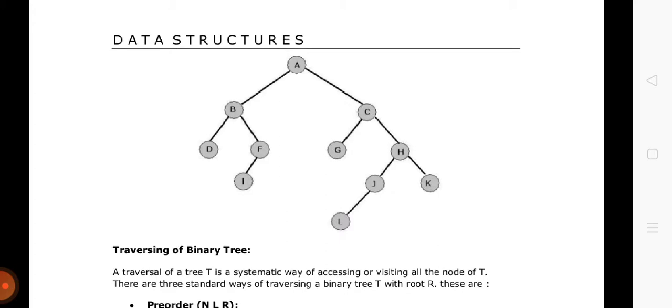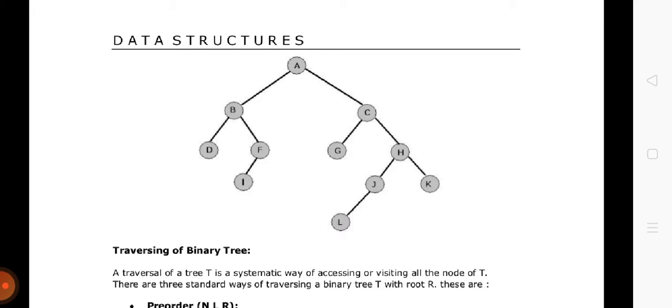Now L is a leaf node with no children, so process it. After processing L, we will come back to the node J. It is the parent or root node, so process it. In this case, we don't have any right child, so we will go back to H. At this point, we will process H. H was the parent of J, which was the left node of H and was already processed. Now after processing H, we will come to the right, which is K.